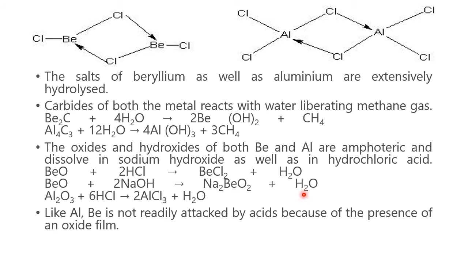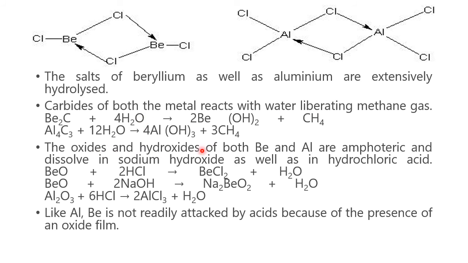See, monomer BeCl2, this is dimer, polymer you have already seen. In the same way, AlCl3 is monomer, AlCl3 is dimer in the liquid state, whereas AlCl3 in the solid state is polymeric like BeCl2. The salts of beryllium as well as aluminum are extensively hydrolyzed due to what? High hydration enthalpy. Carbides of both metals react with water liberating methane gas. This we have just now studied.